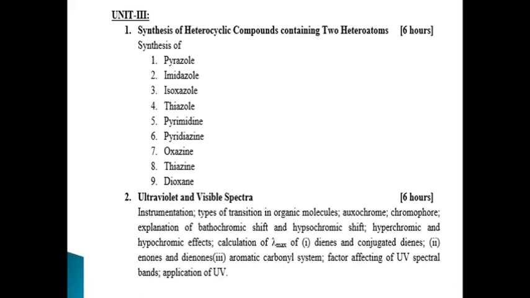At the end of this chapter, we will try to solve the examples or problems based on UV visible spectroscopy with the help of Woodward-Fieser rules. We will calculate lambda maximum of unknown compounds with the help of Woodward-Fieser rules. Okay, this is about Unit 3, Chapter 2.